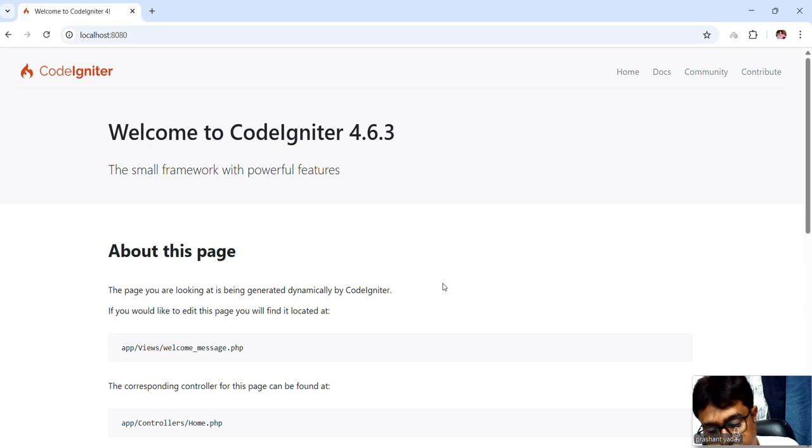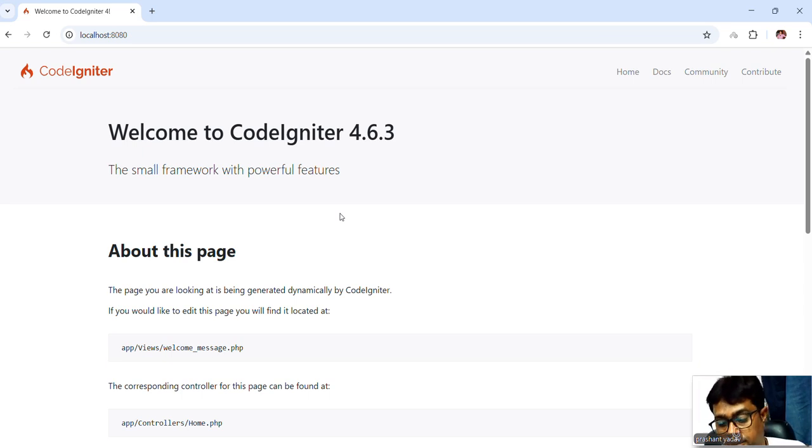Now, why are we using Composer? What are the benefits of Composer? Composer provides PSR-4 autoloading, so there is no need to manually include files. We can easily autoload our own classes or third party libraries.